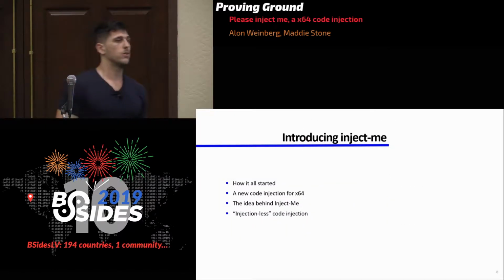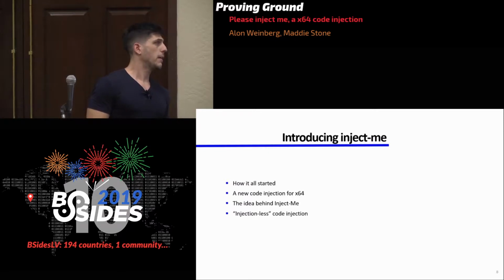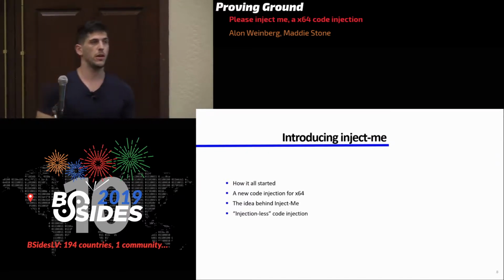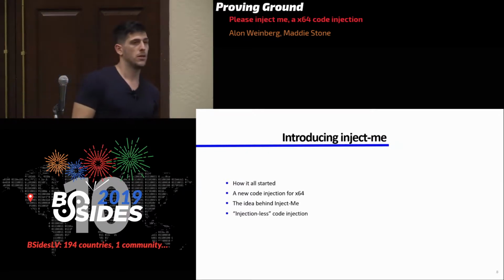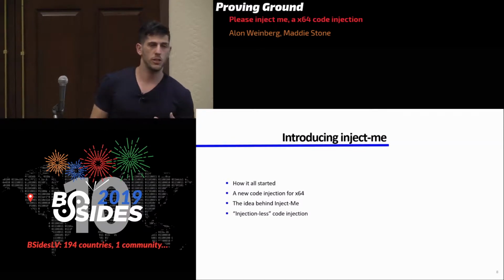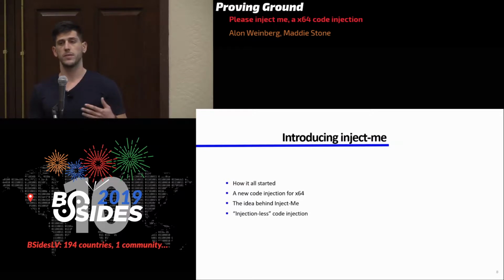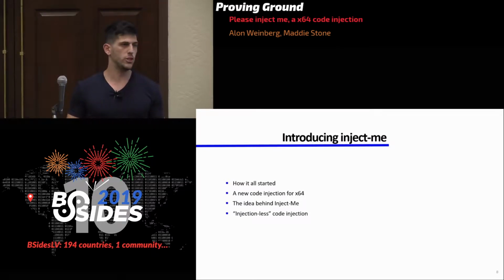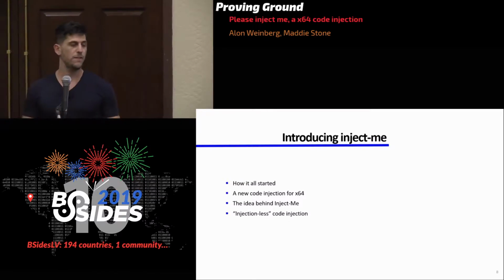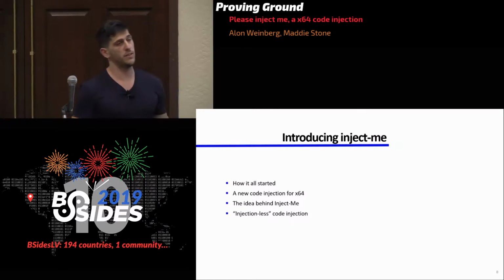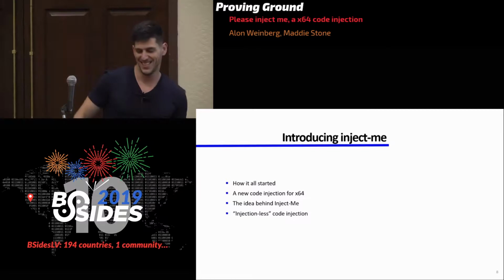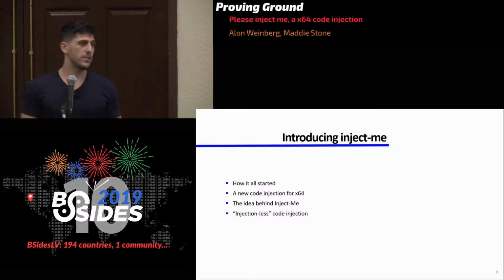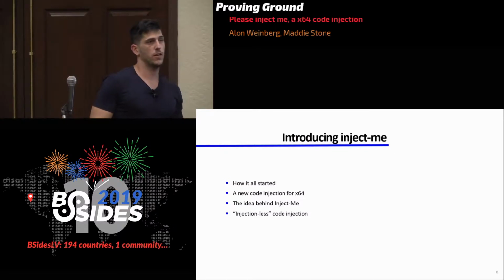Okay, so how it all started. I was researching code injection in general, looking at making some heuristics to detect code injection. And while I was doing it, I thought to myself, maybe I can find my own code injection without using the known methods. So I decided to give it a try, and it worked. This code injection works only in x64.